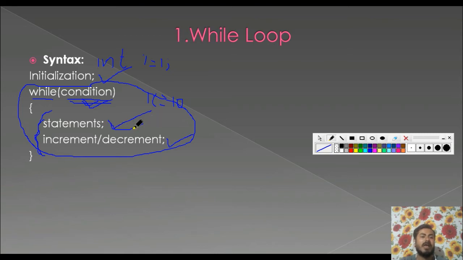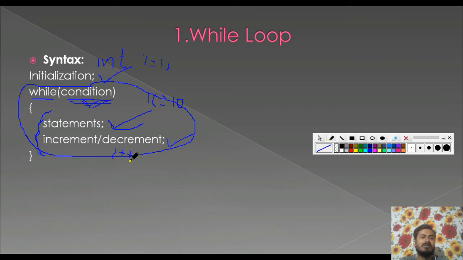Let's say printing hello. Then we either increase or decrease the value of variable i. Here we can use i plus plus, so that the value of i will be increased by 1.